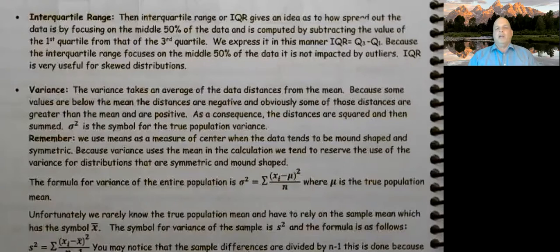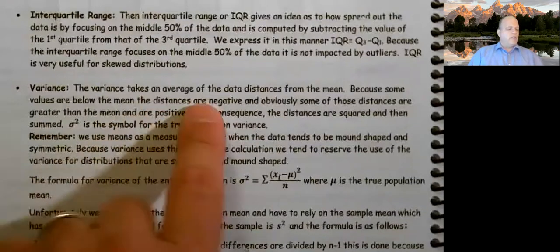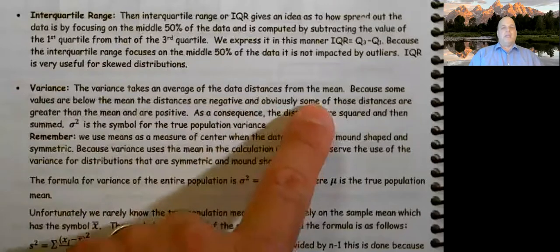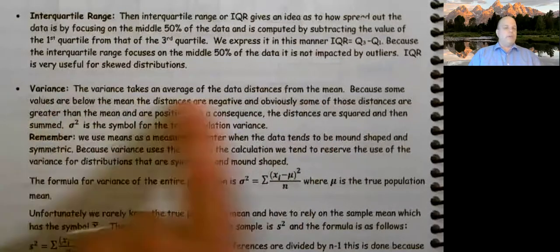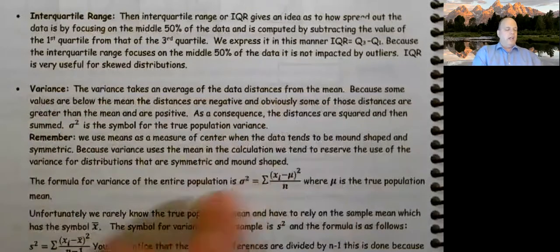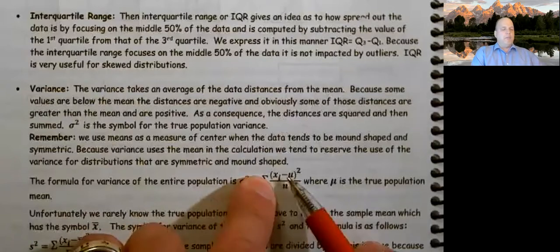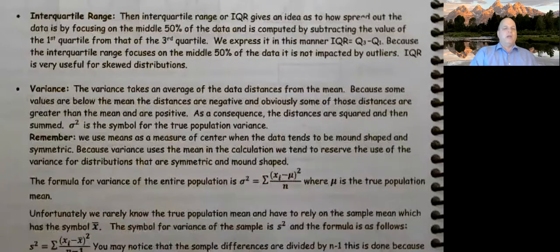That's all I did. I know that may not have made a whole lot of sense. Don't worry about it, other than the fact that you need to know that the variance takes an average of the distance from the mean, right? You need to know that first sentence. Then you need to understand that it's an individual value minus the mean.